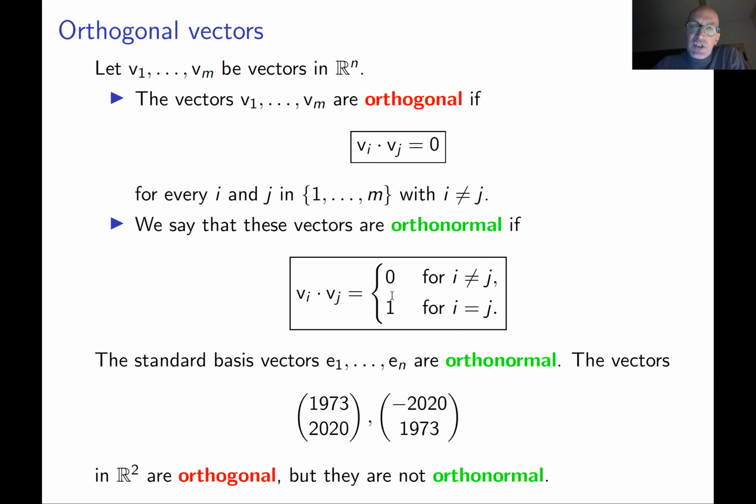Okay, so for example, if you take the standard basis vectors e1, ..., en of n-dimensional space, these vectors are orthonormal. The dot product of any two different vectors in this list is 0, and ei dot ei is 1, which simply means that the length of vector ei is 1. On the other hand, if you take these two vectors in R2, then these two vectors are orthogonal. You can just check the dot product and you see that this is 0. But they are not orthonormal because the length of neither vector is 1.